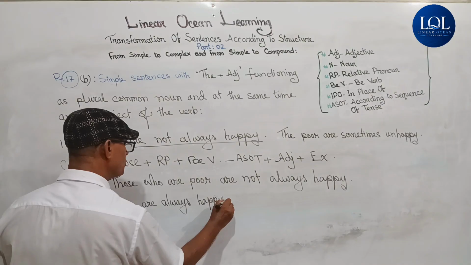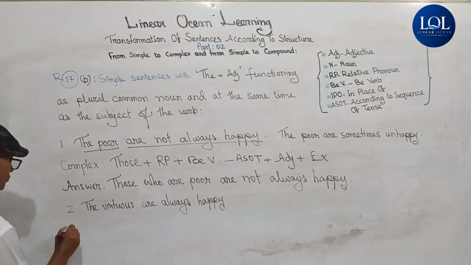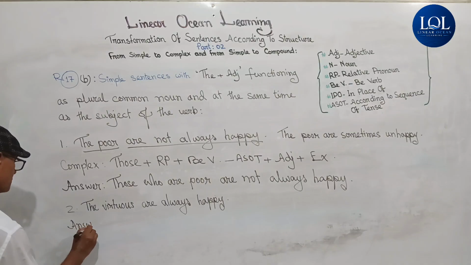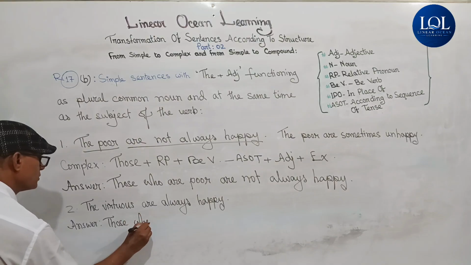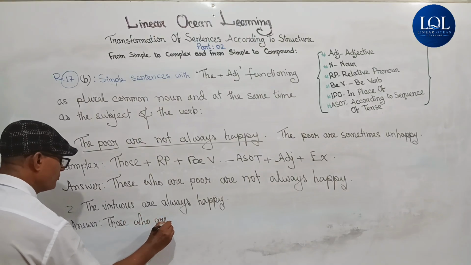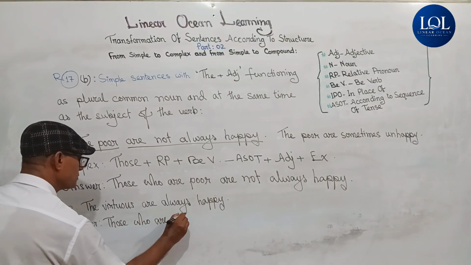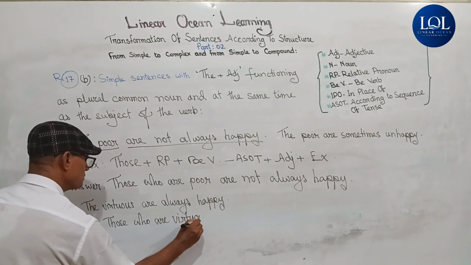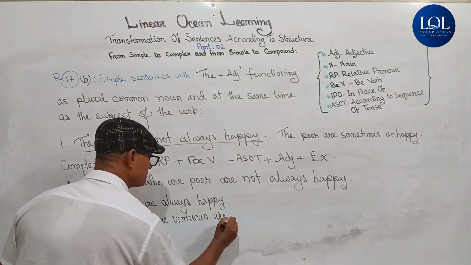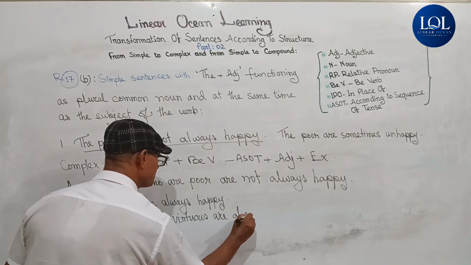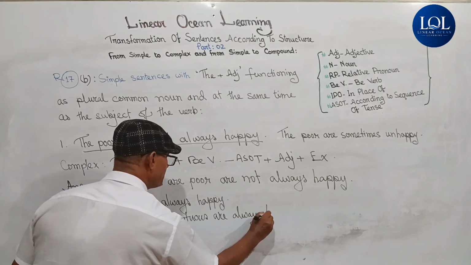And its complex will be those who are virtuous are always happy.